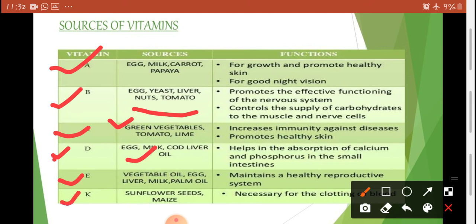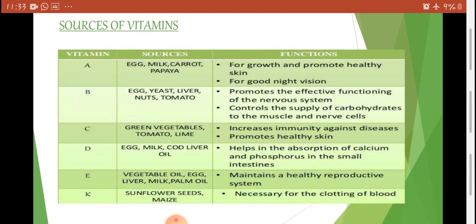Now come to vitamin K. It is necessary for the clotting of blood. And sources of vitamin K are sunflower seeds and maize. So students, this is a table. Read it completely. You can take a screenshot of that table and note it down in your notebook. Here all the vitamins are given, their sources are given and their functions are given. Now come to the next page,